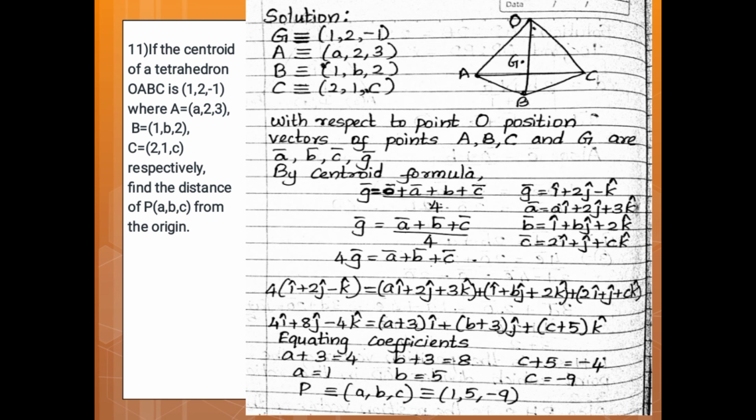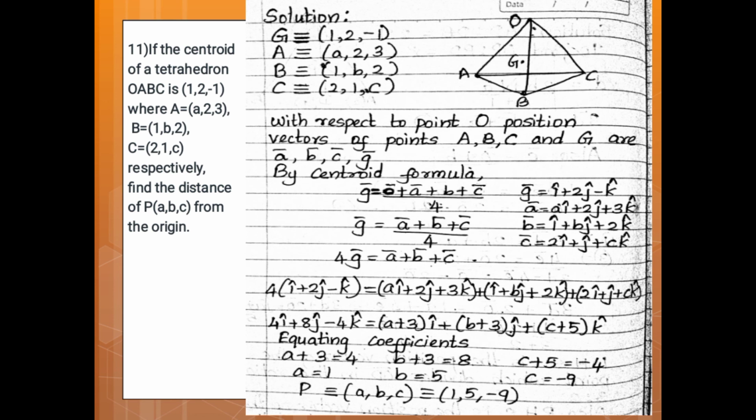See, OABC is a tetrahedron. The point ABC is given, G is also given, and then we have to find the values of a, b, c, and also find the distance of the point P(a, b, c) from the origin. Okay, so see the solution.